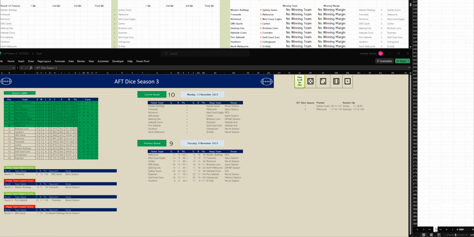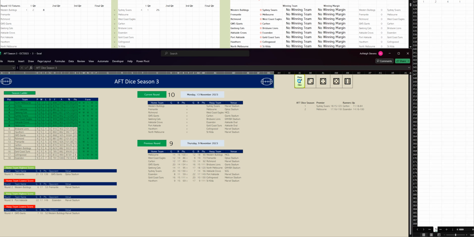It is round 10. Let's go to the first game. It is Western Bulldogs versus Sydney Swans at the MRVL Stadium. All right, the first quarter's being processed. And the Bulldogs have kicked 1-2 to Sydney 4-1. And Sydney got a bit of a lead in the first quarter.